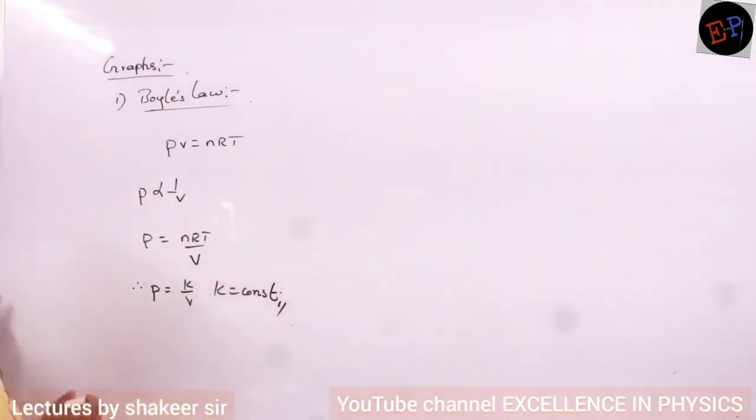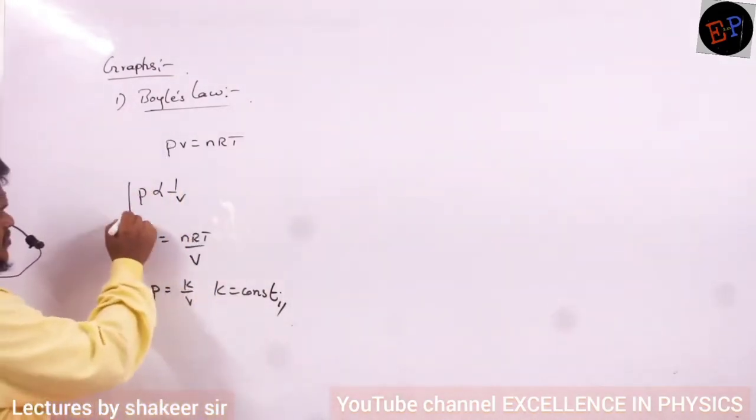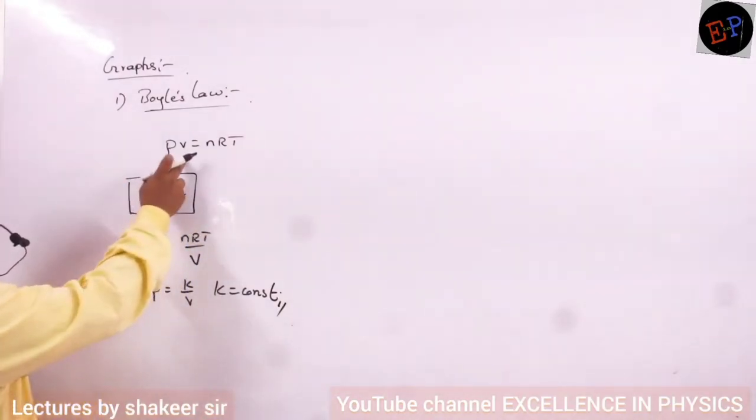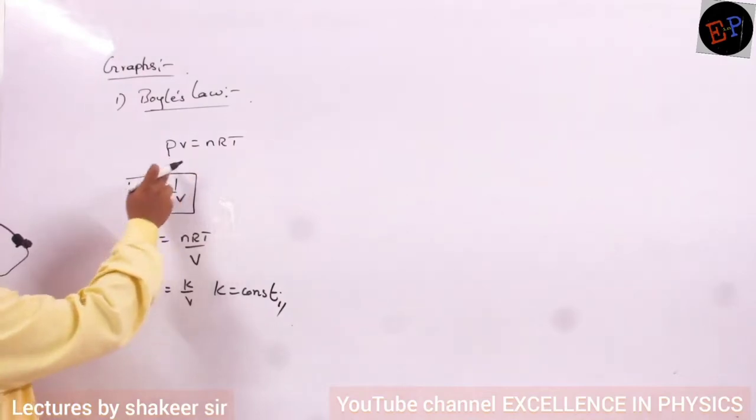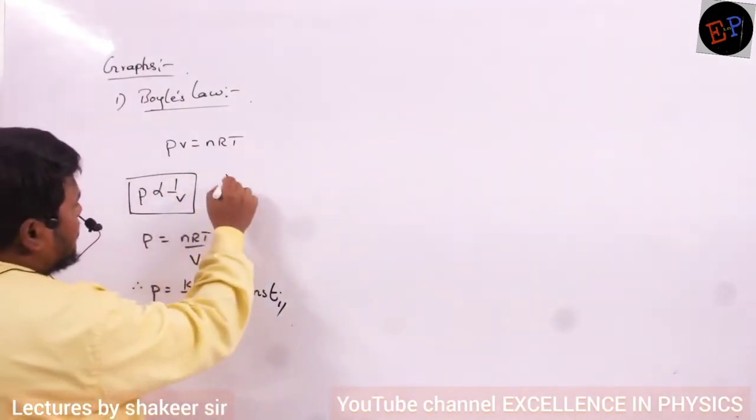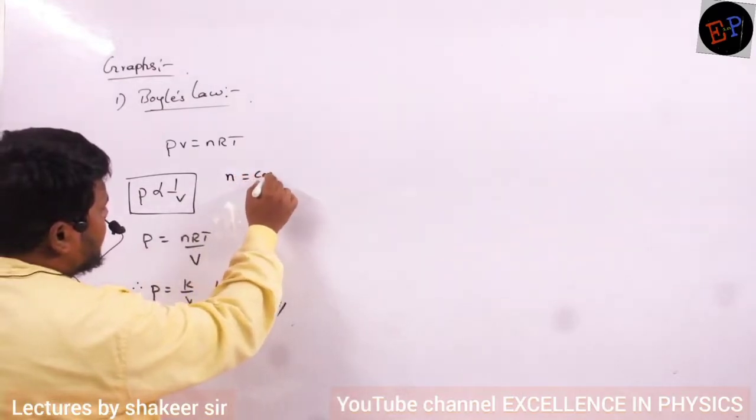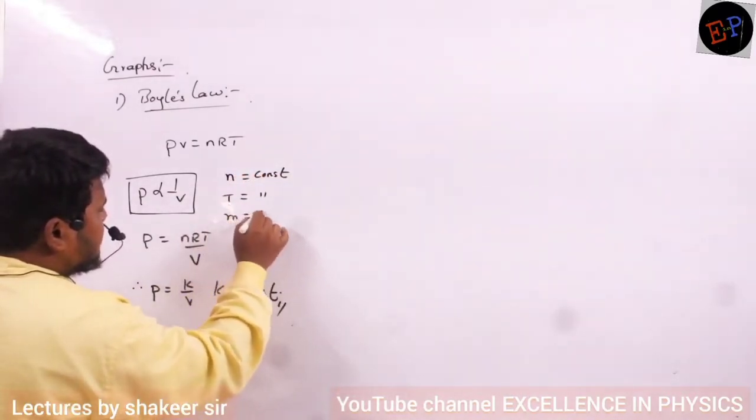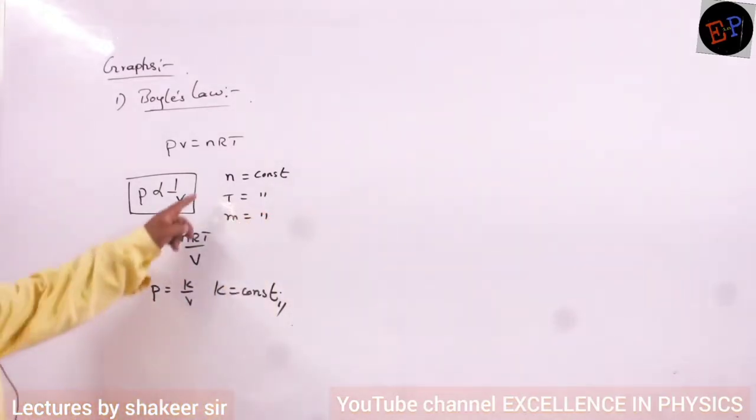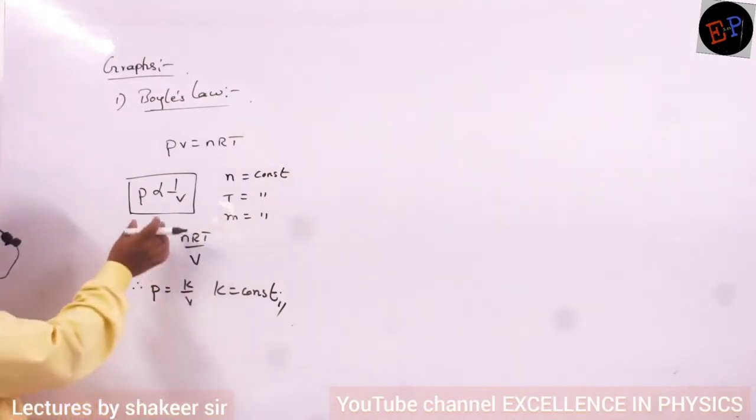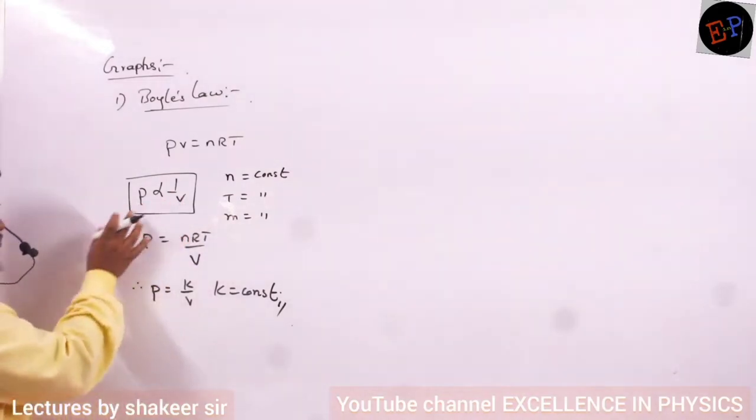Understood? Now see. So what is Boyle's law? Pressure is inversely proportional to volume, no? Same equation I can write from here also. Actually, this equation is derived from here only. So pressure is inversely proportional to volume in which condition? When the number of moles of a gas is constant, and temperature also should be constant. Mass of the gas also should be constant. If the number of moles is constant, mass is always constant. Then in this condition, pressure is inversely proportional to volume.